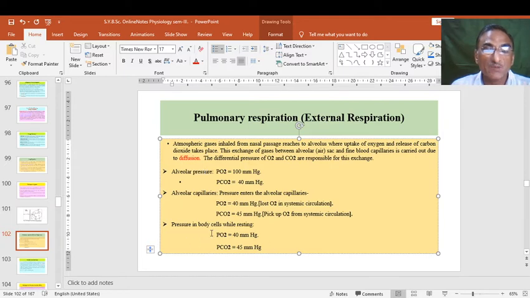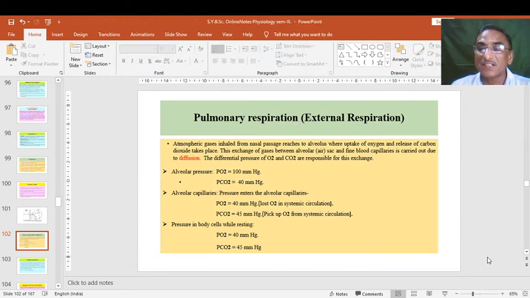The pressure in the body cells during the resting period is such that the pressure of oxygen is 40 mmHg and the pressure of carbon dioxide is 45 mmHg. This is about the same in the alveolar capillaries at rest, but the alveolar pressure changes from higher to lower. This is the only mechanism to be remembered in pulmonary respiration, or external respiratory mechanism.